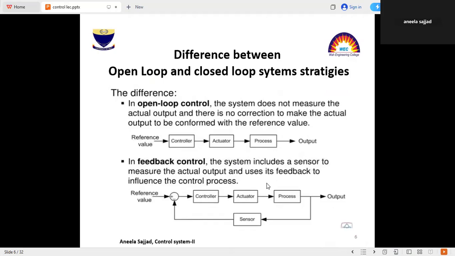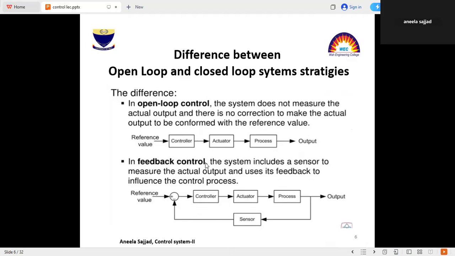Right. Now, the difference between open loop and closed loop system strategies. In the open loop, the system does not measure the actual output, because there is no correction to make the actual output conform to the reference value. This is known as the output signal. This is the controller and actuator. The actuator will sense the output of the controller and then its output goes to the process.